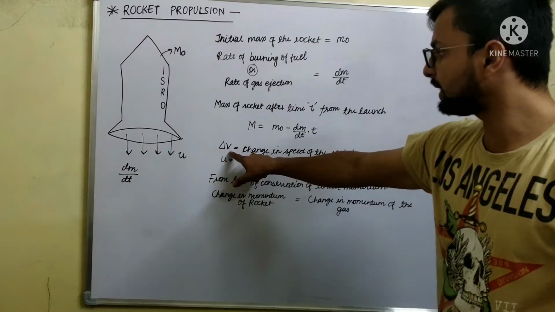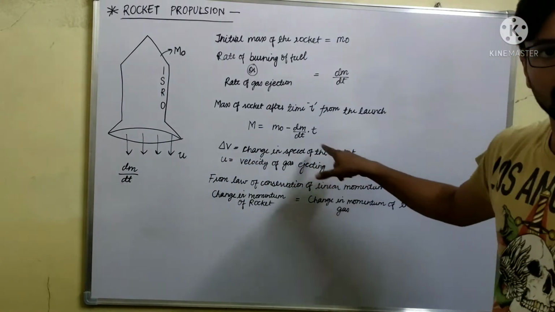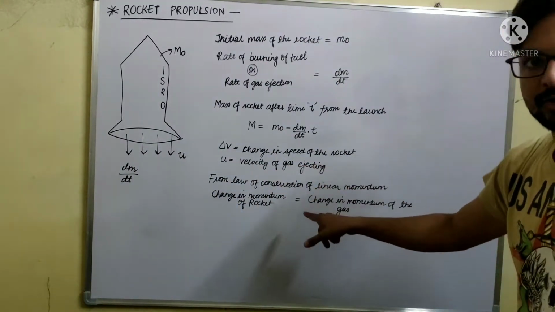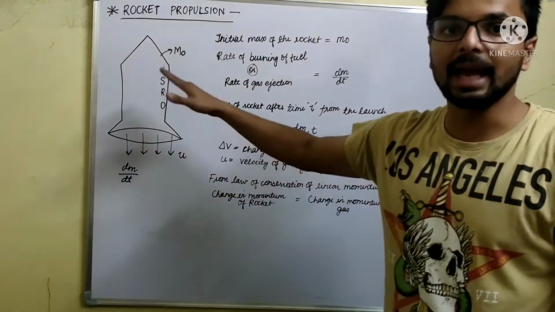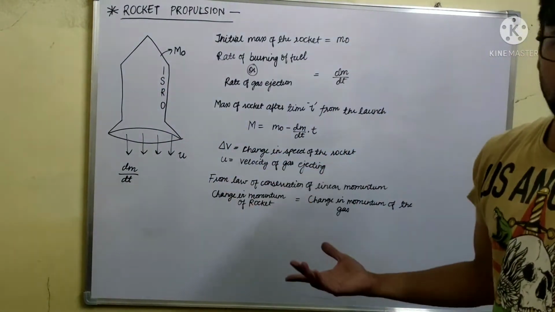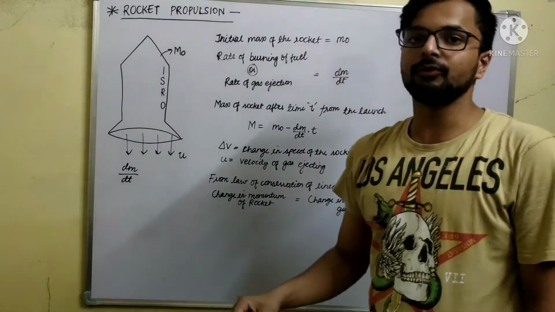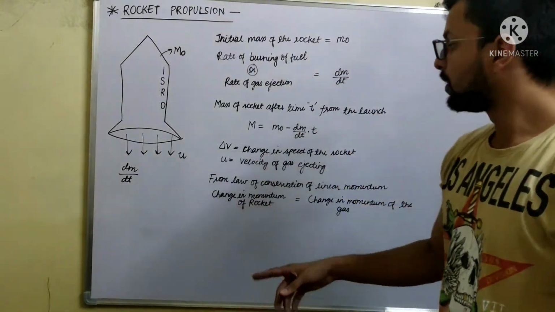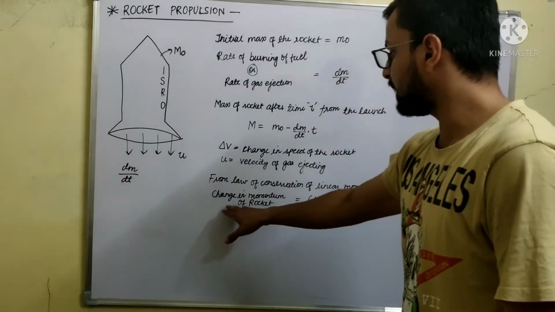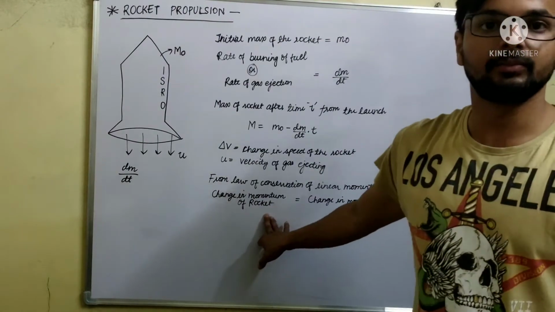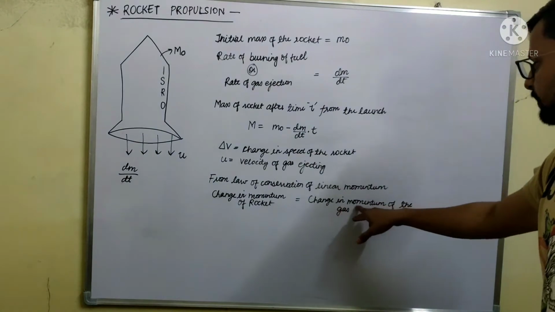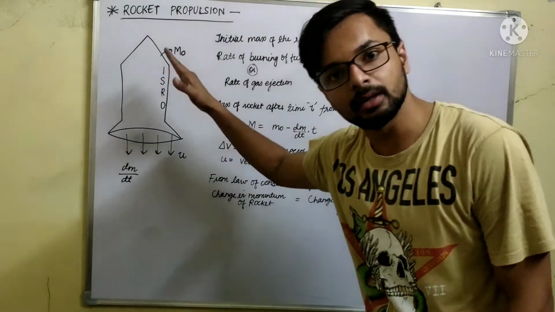Now if we say that delta V is the change in the speed of the rocket, in the forward direction, and u is the velocity of gas ejection, meaning with velocity u the gases are ejecting in the backward direction. As I have said, this is an example of the law of conservation of linear momentum. So from the law of conservation of linear momentum, there will be a change in momentum of the rocket. This will be in the forward direction, because the change in momentum of the gases is happening in the backward direction.